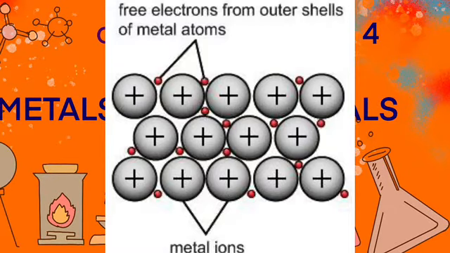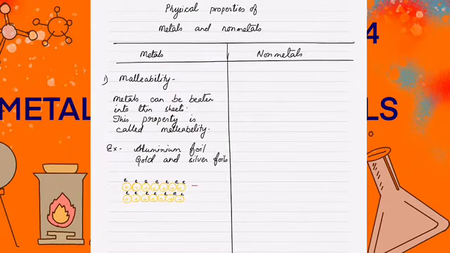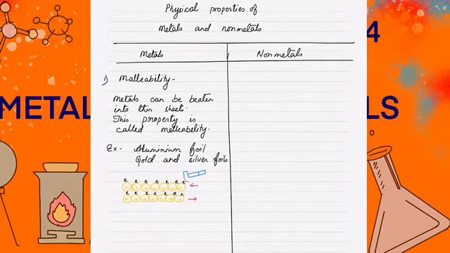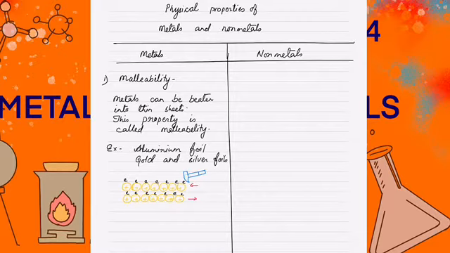Now we will study the properties of metals and non-metals. So we start with the physical properties of metals. The first physical property of metal is malleability. Metals can be beaten into thin sheets. This property is called malleability. If we take metals like aluminium, gold or silver, they can be beaten and made into sheets which we are using in our daily life.